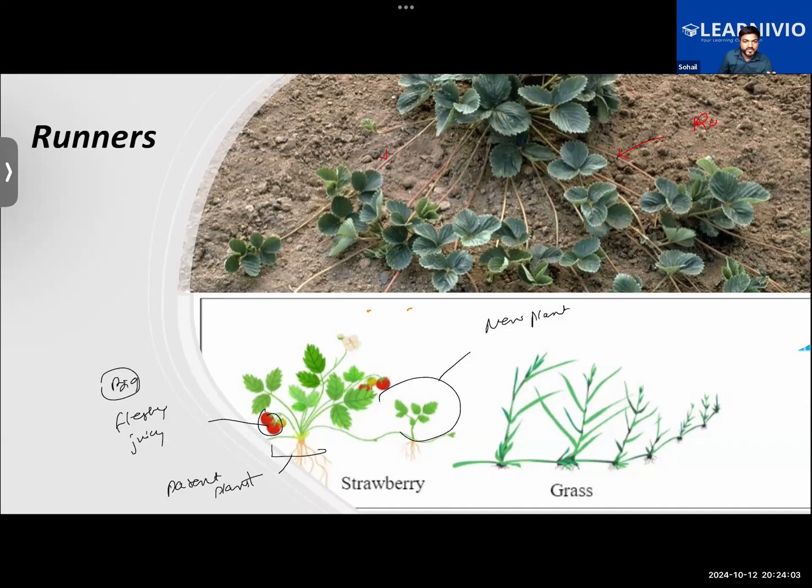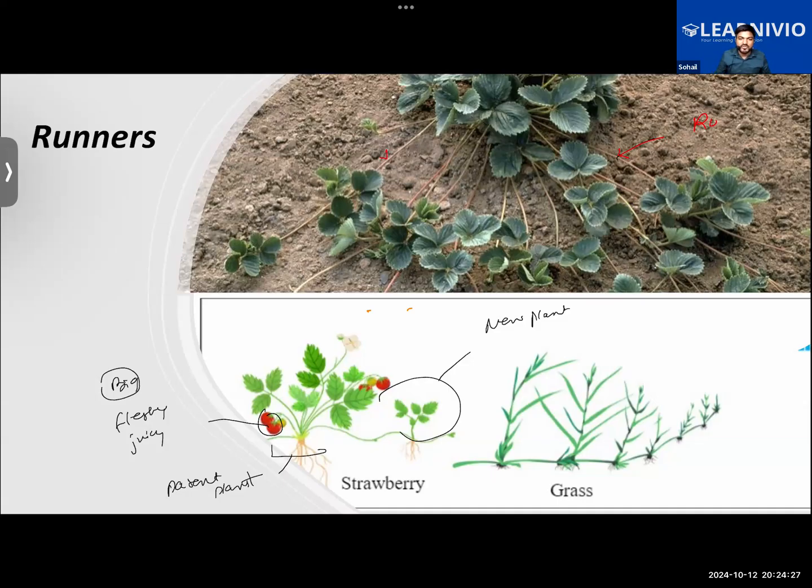Like if the parent plant is getting good strawberries, juicy and big, then the other plant will also get nice strawberries. Exactly, that is one advantage. Plus, vegetative propagation is cheaper, easier, and a rapid method of growing new plants.